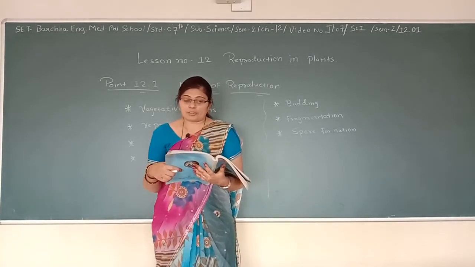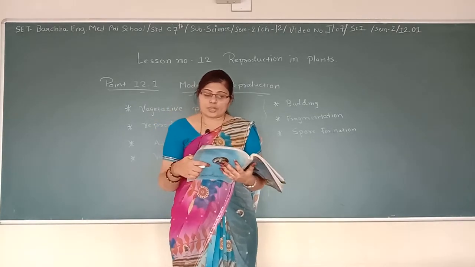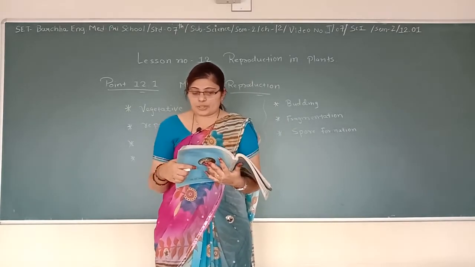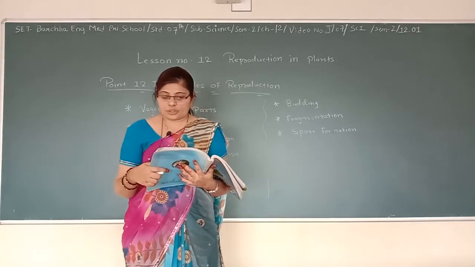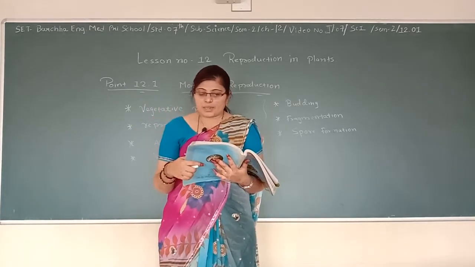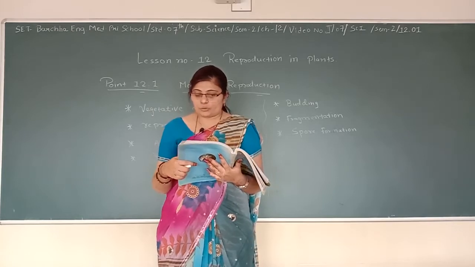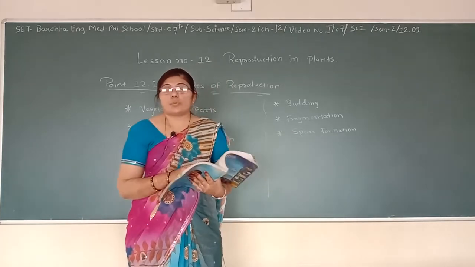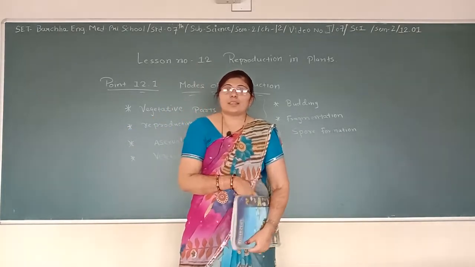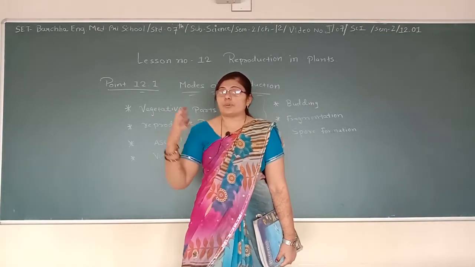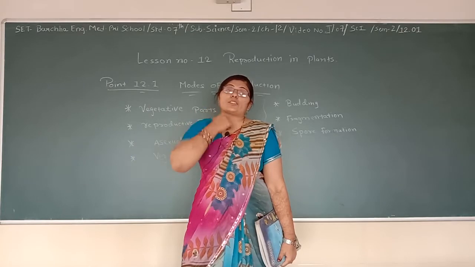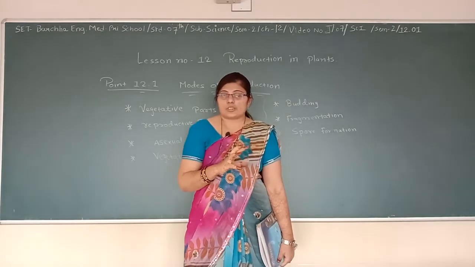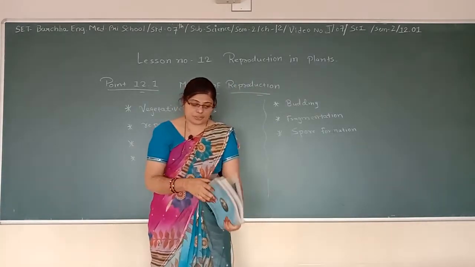Now let's have the details about asexual reproduction. In asexual reproduction, new plants are obtained without the production of seeds. Vegetative propagation is a type of asexual reproduction in which new plants are produced from roots, stems, leaves or buds. Since the reproduction is through the vegetative parts of the plant, it is known as vegetative propagation. Many times you have seen that from one particular part of the plant, a new plant grows. That is why it is called vegetative reproduction.